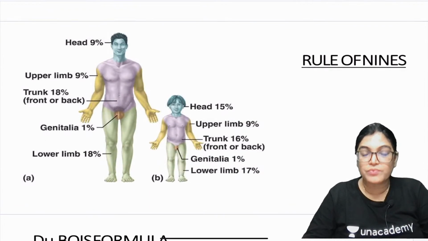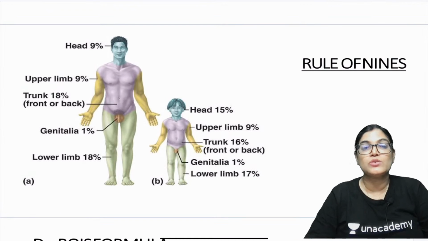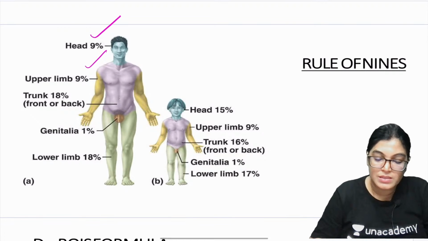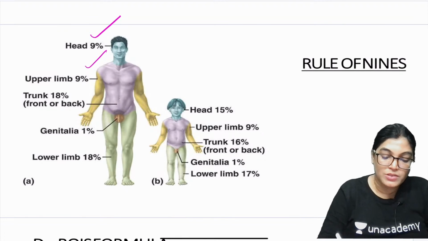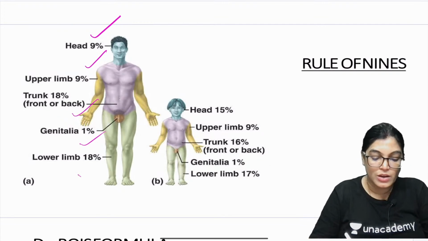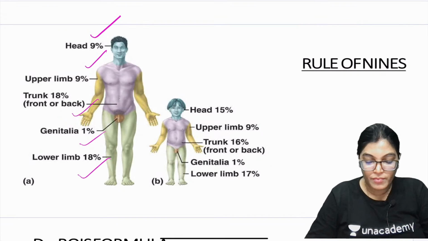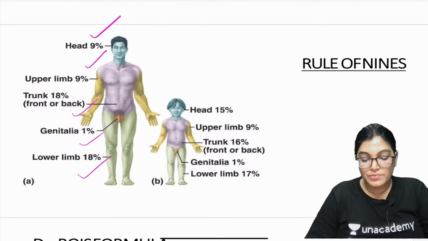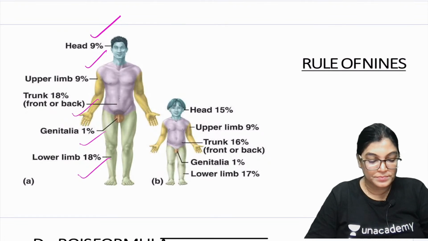Now, as a rule of 9, this is a diagram which is clearly showing you the surface area being involved. So for example, head you can say 9%, upper limb 9%, front or back total is 18%, genitalia is considered to be 1% and lower limb is 18%. So this will give you the whole area of the burn being involved.